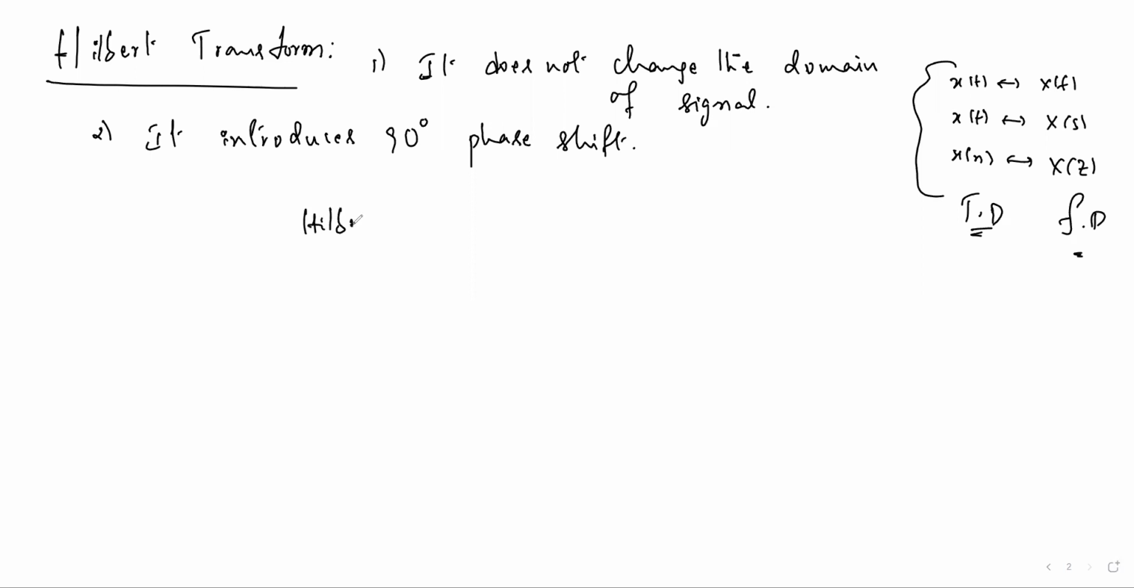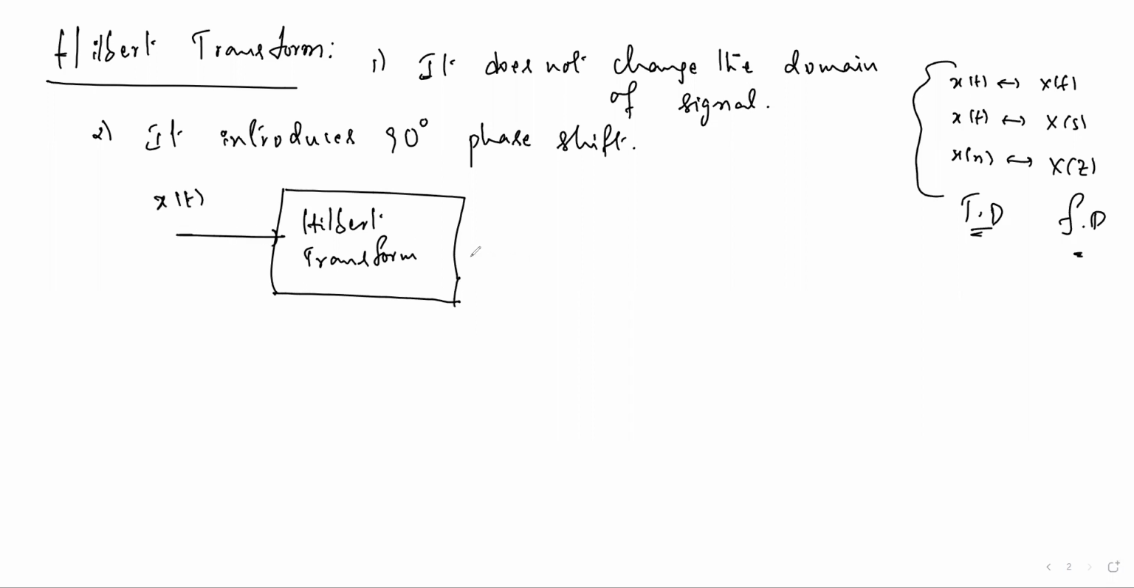If you apply some input signal x of t to the Hilbert transform, you'll get x cap of t, which is the symbol for the Hilbert transform. It is given by the input signal convolved with a function 1 by pi t. Observe, input is x of t, output is x cap of t.